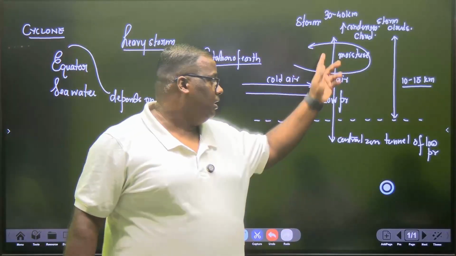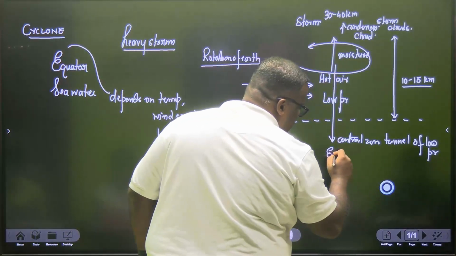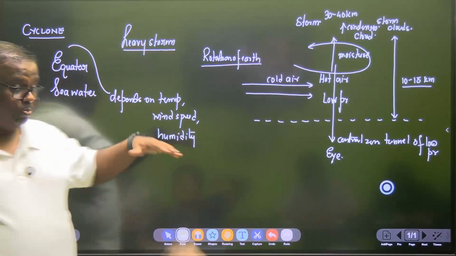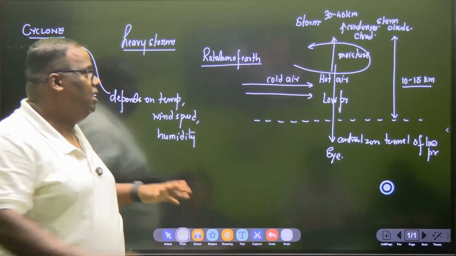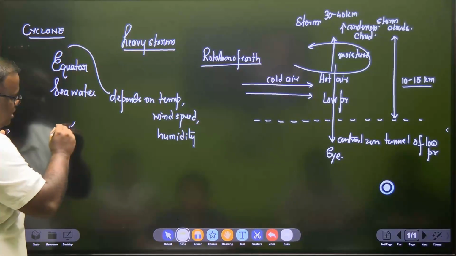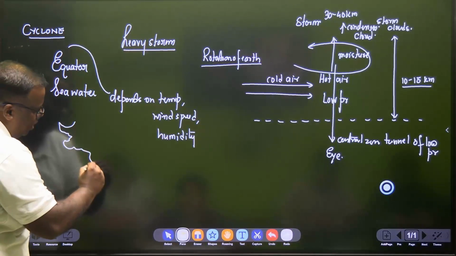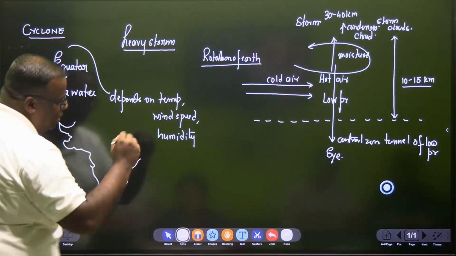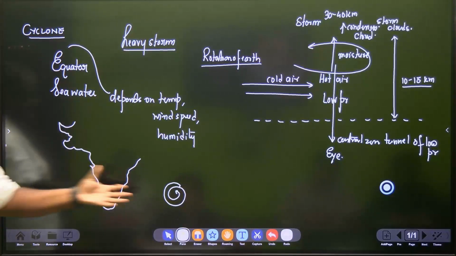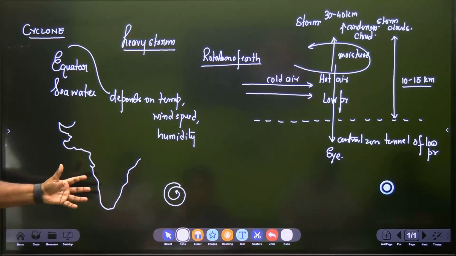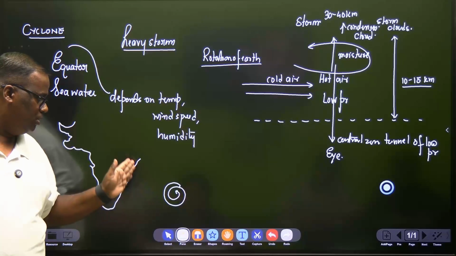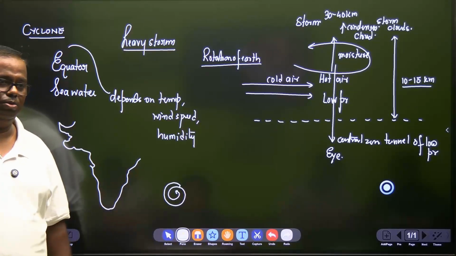And then this central part is also known as the eye of the cyclone. The eye of the cyclone is actually the low pressure zone. हाँ, ऊपर से देखने से आपको ऐसा घूमता हुआ चीज दिखाई देगा. Now this entire thing starts moving. So let us say the Indian map. Okay, now this is Bombay, and let's say we have Bay of Bengal out here. So suppose there is a cyclone which has been created at this zone. Understood? This cyclone will now start moving. There is no threat as long as the cyclone doesn't come into a coastal area. As the cyclone comes into a coastal area, the devastation effect will start, you'll feel it.